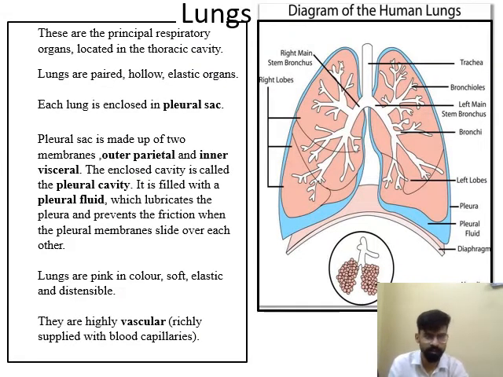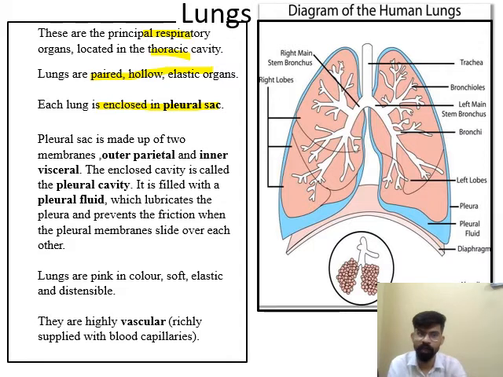Yes, next is the lungs. Lungs are paired in human beings, and lungs are the main respiratory organ, located in the thoracic cavity, the chest portion. The chest cavity is known as the thoracic cavity. So lungs are paired, hollow, elastic organs. Each lung is enclosed in a pleural sac.